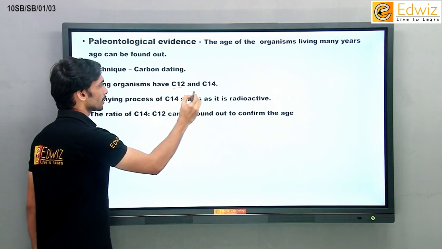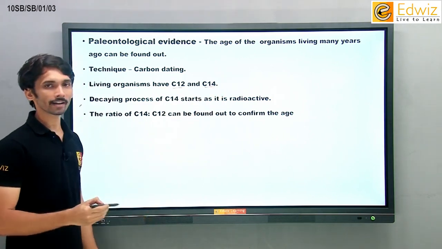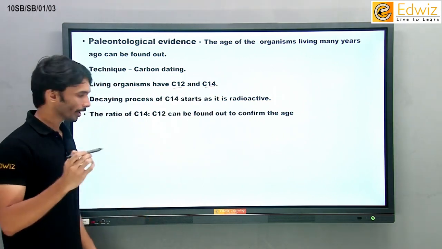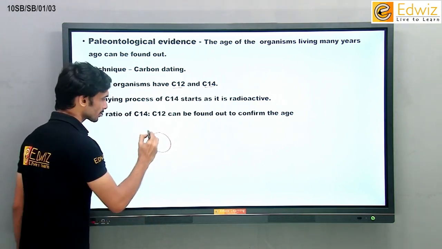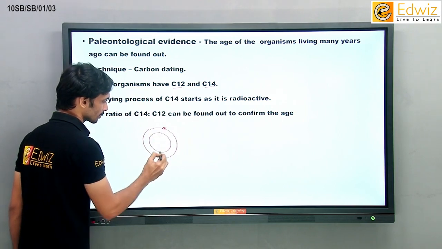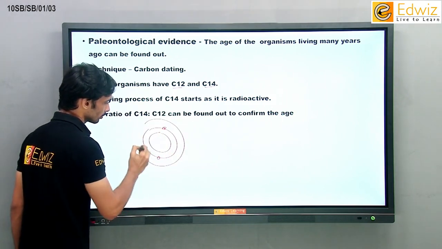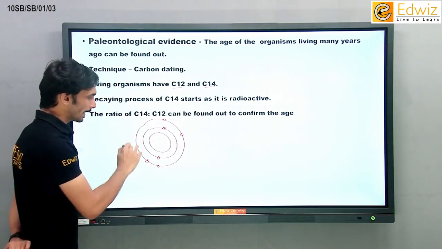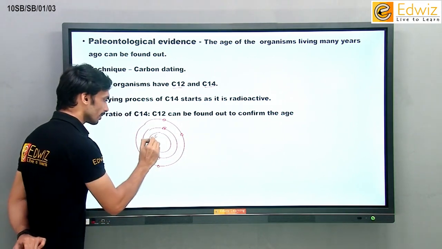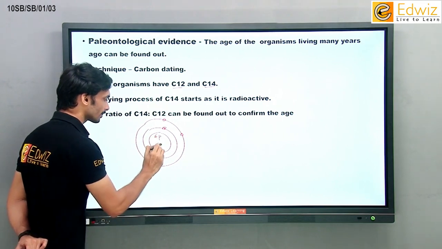Firstly, it's because of these two carbons, carbon 12 and carbon 14. What do we mean by them? This is an atom of carbon. Firstly, the nucleus, then you have outer electrons. This is carbon, with 6 electrons. It has 6 protons and 6 neutrons.